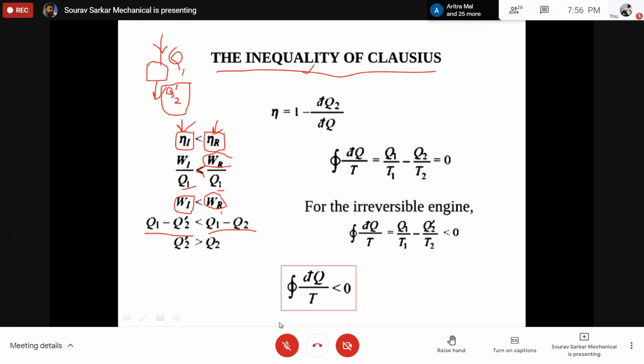Is it true? Because it will convert less into work and reject more heat. That is why I can write that my Q2 dash is greater than Q2.